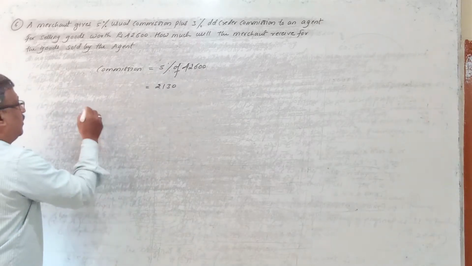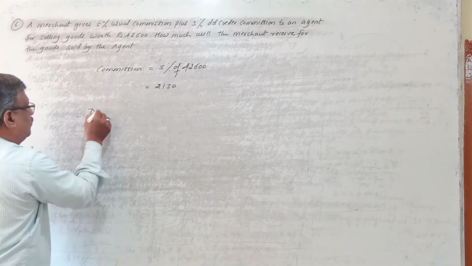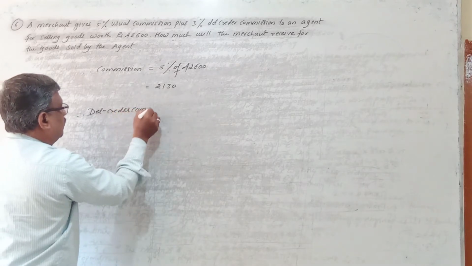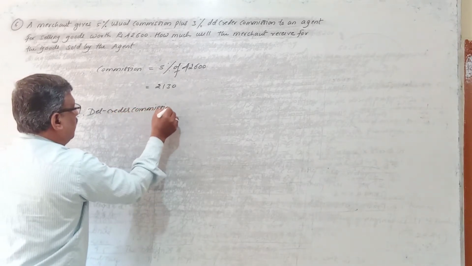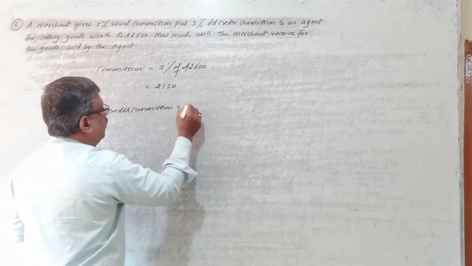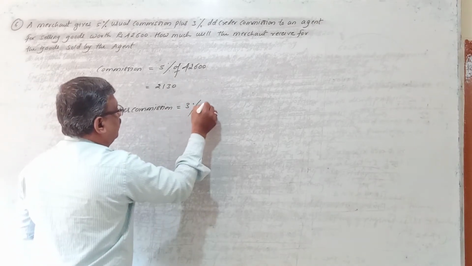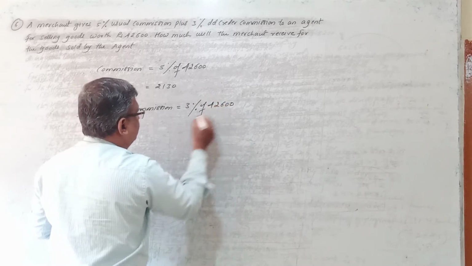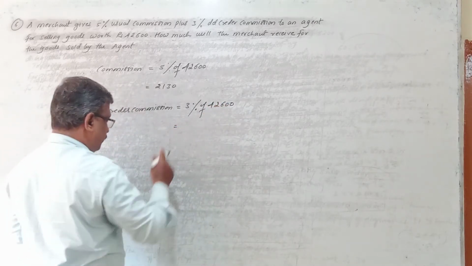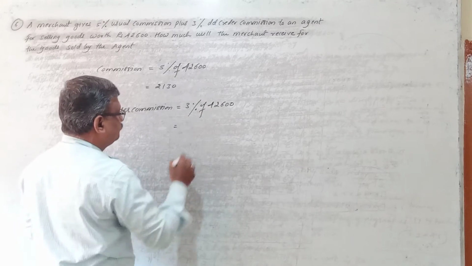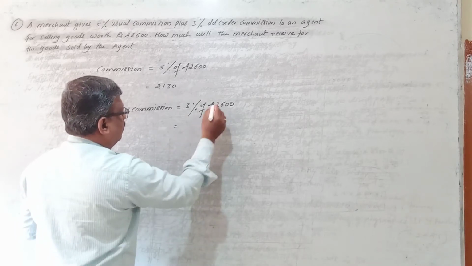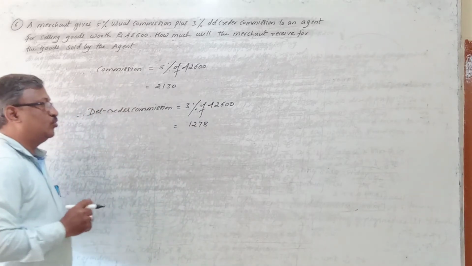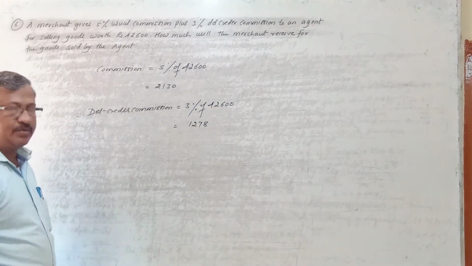So now we calculate the del credere commission. Del credere commission equals, calculate 3% of what? 42,600. So 3% on this comes to 1,278 rupees. Clear?